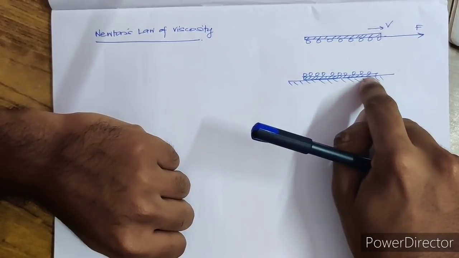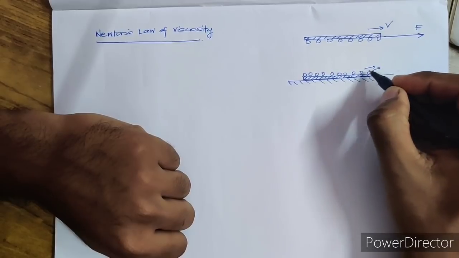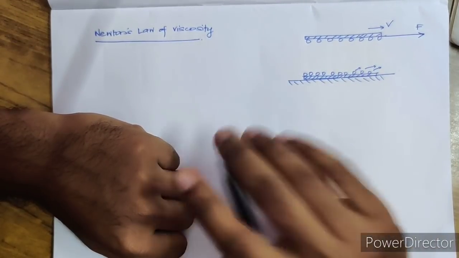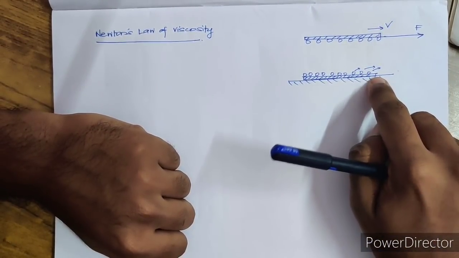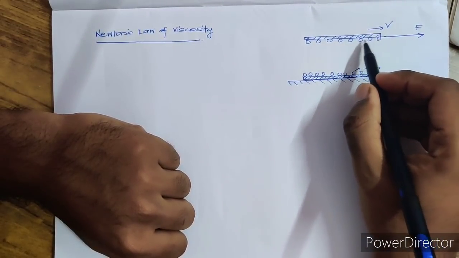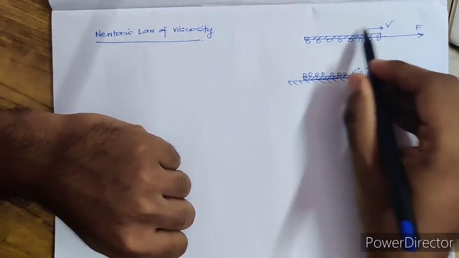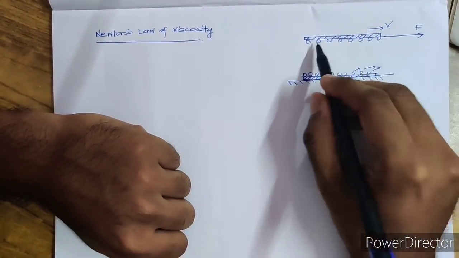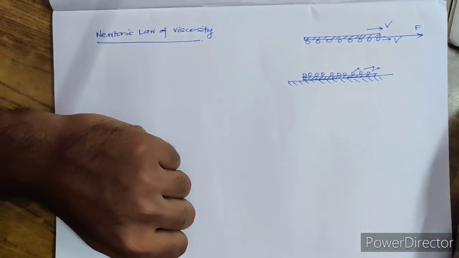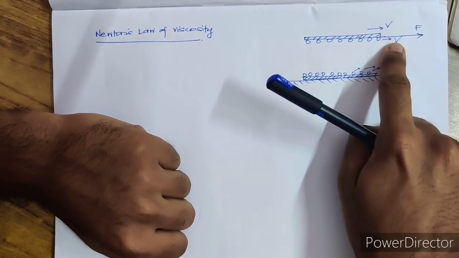The velocity of the bottom plate is 0, so these molecules also will have the same velocity as the plate, that is 0. Similarly, the velocity of these particles will be the same as that of the topmost plate, so these molecules will have a velocity V. So here velocity is 0, here velocity has a value V.